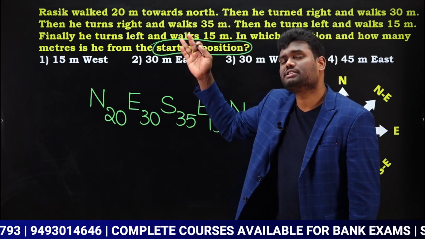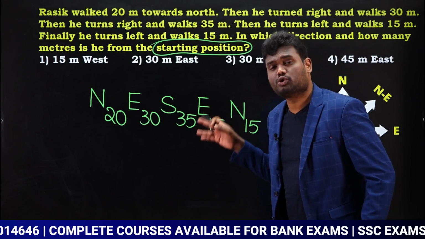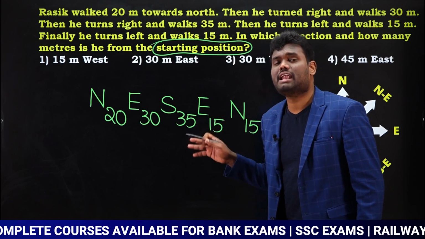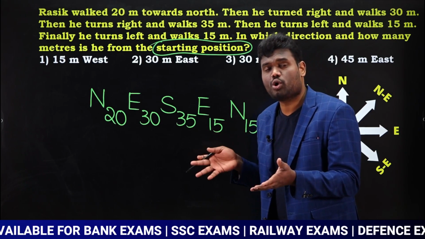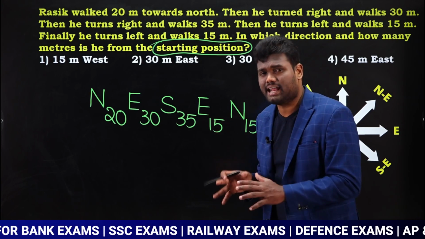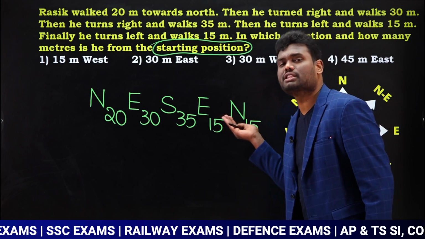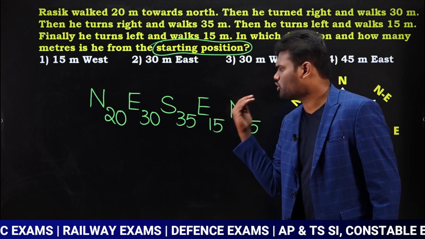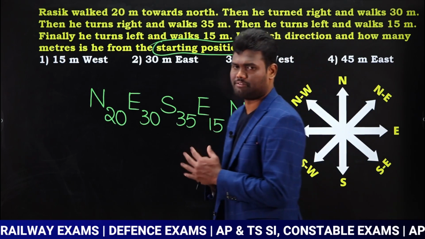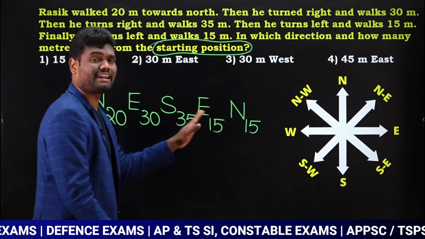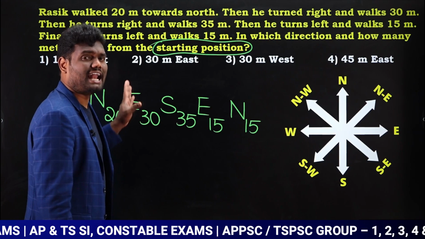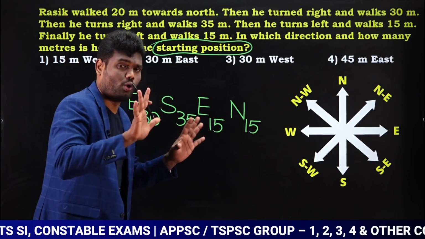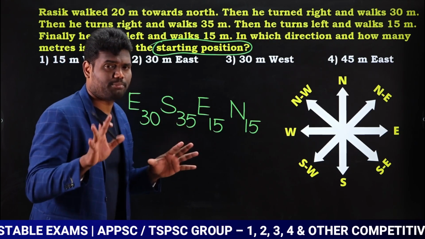Why means it is not mentioned to you in the question directly. Sometimes questions can be asked indirectly, in terms of left and right. Whenever they ask indirectly, you have to convert the question in terms of east, south, west, north, and don't write it as left right. And some of the guys will take it as north, and after that the left and right will cancel. No, it's not applicable. You are not supposed to do that.